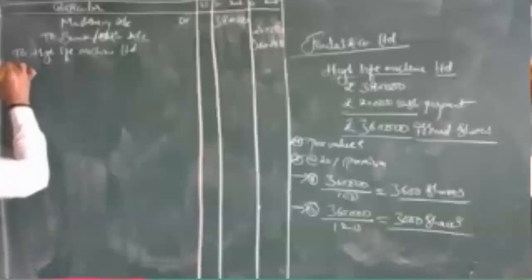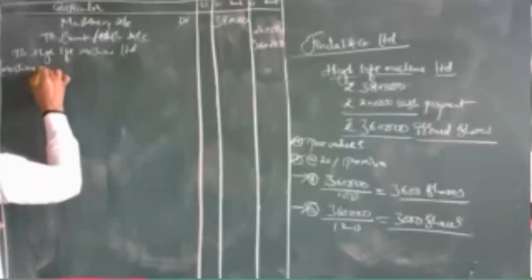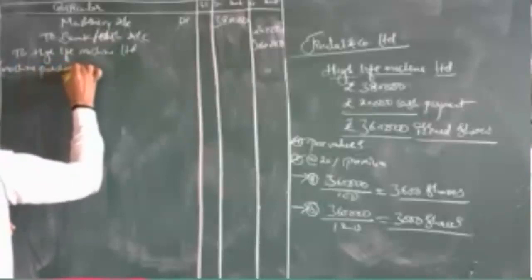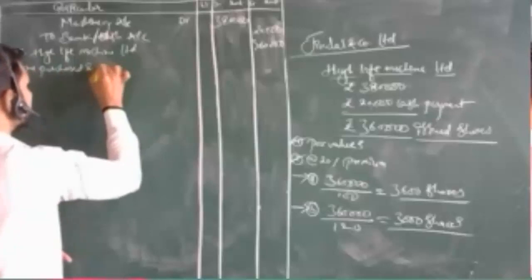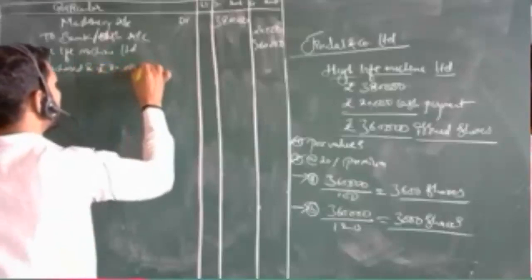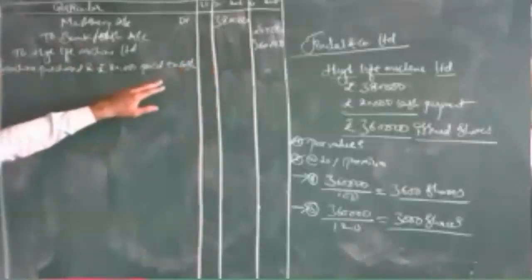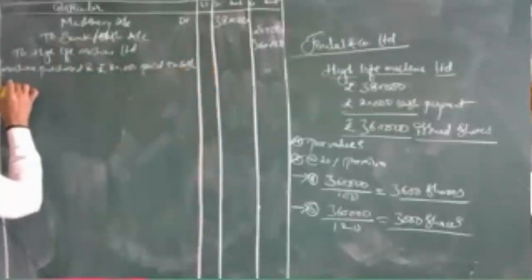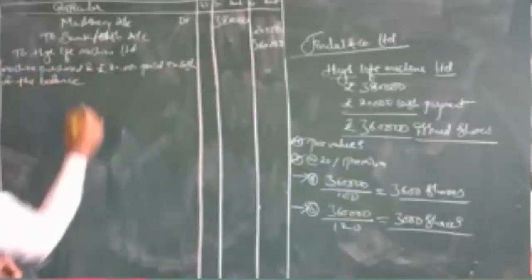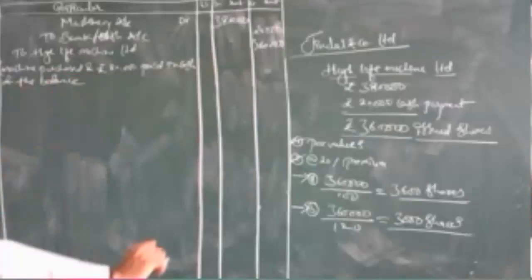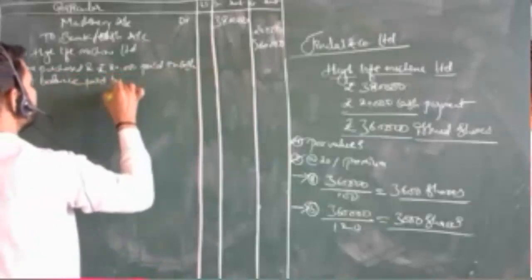So the description: machine purchased, rupees 20,000 paid in cash, and the balance paid by issue of shares.